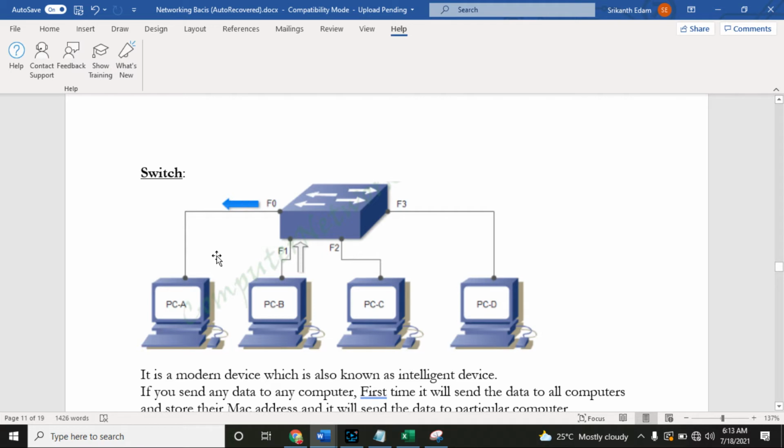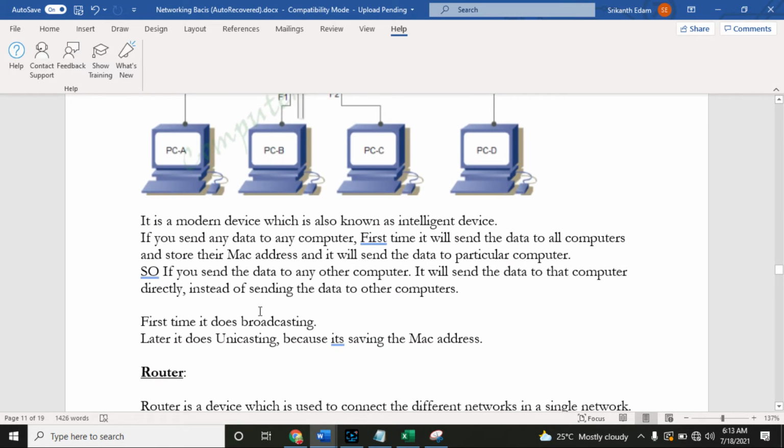Next time, when any computer is sending data to another computer, the switch will already have the MAC address of that computer, so it will send the data to that computer directly. The second time it does unicasting. That is the reason it is called an intelligent device. The same thing is mentioned here. If you send data to any other computer, it will send the data to that computer directly instead of sending data to other computers. So the first time it does broadcasting, later it does unicasting because it is saving the MAC address in its table.